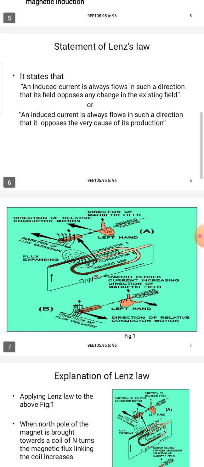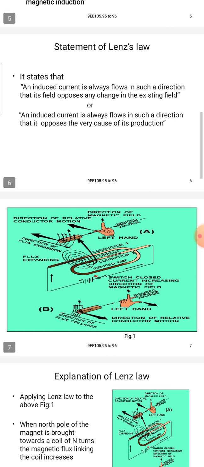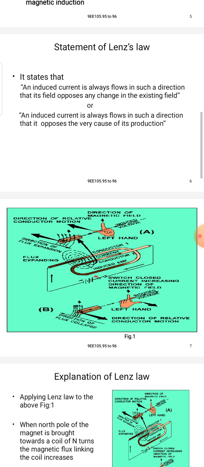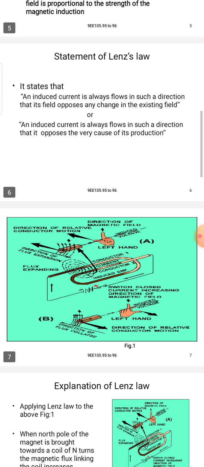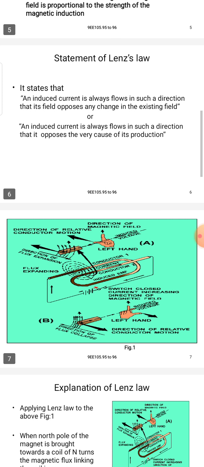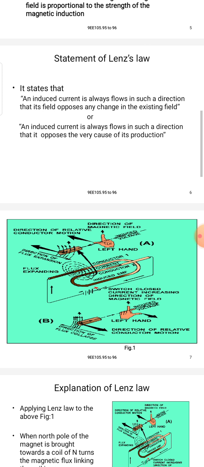This statement is very important, as Lenz's law is a basic electrical fundamental, and this definition is also important for board examinations.